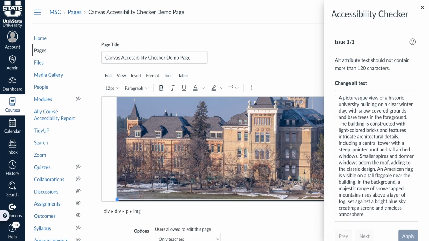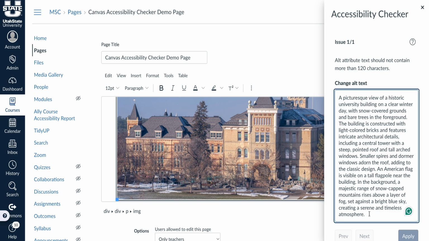This error right here is one of two different accessibility issues related to images that Canvas will flag, and it just relates to the length of our alt text. While we want our alt text to be descriptive, we also want to make sure that it's not unnecessarily long. So right here, for example, we have very lengthy alt text describing the many features of Old Main, their surroundings, but really we can describe it a lot more simply with something like USU's Old Main on a foggy day.